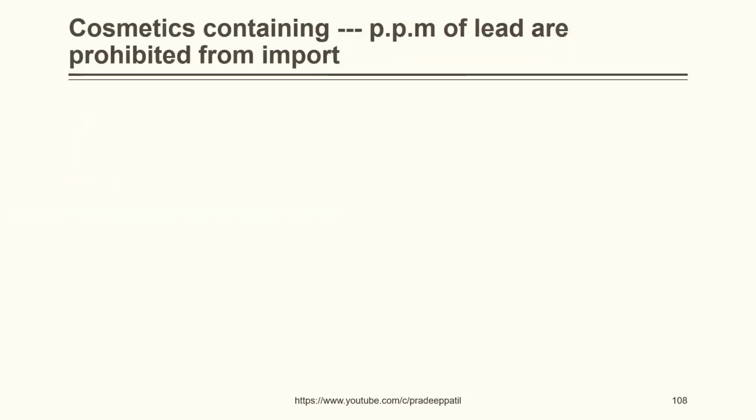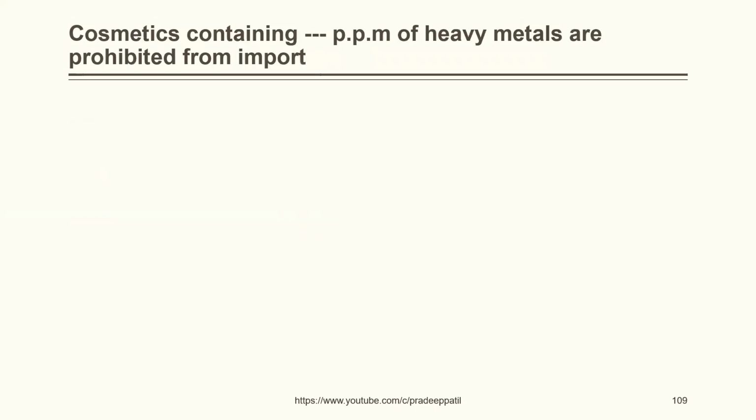Cosmetics containing dash parts per million of lead are prohibited from import. 2, 20, 200, 2000. The correct answer is 20. Cosmetics containing dash parts per million of heavy metals are prohibited from import. 2, 10, 200, 100. The correct answer is 100. While remembering, you can just simply keep it as ALH. A is for arsenic, that is 2. Lead is going to be 20. And H, that is heavy metals, that would be 100.